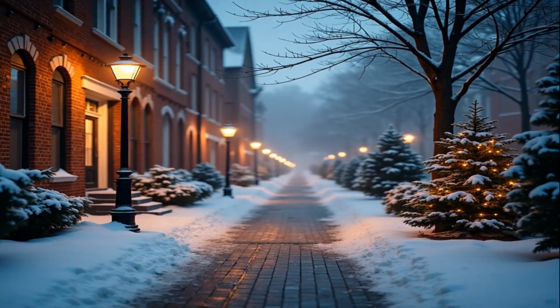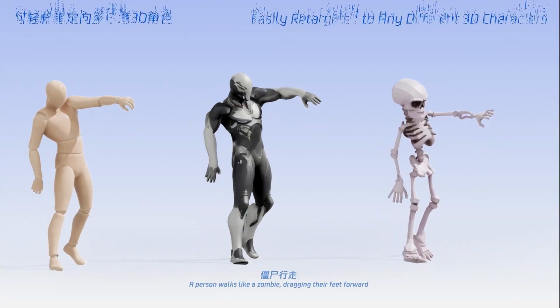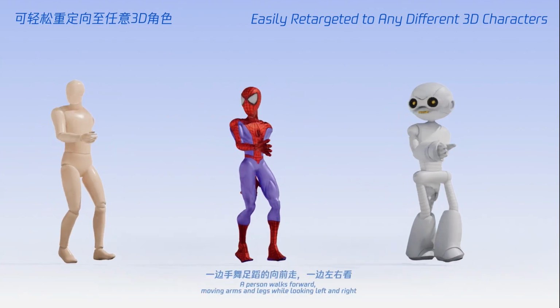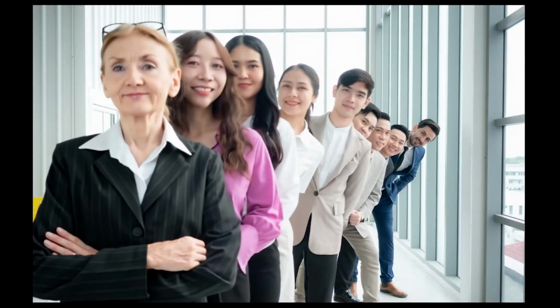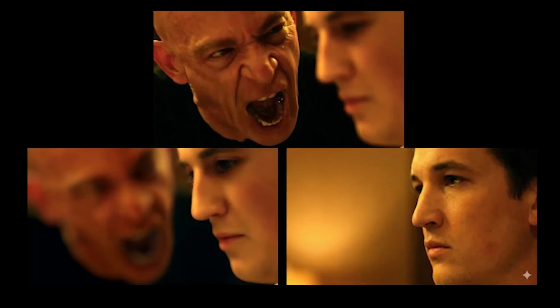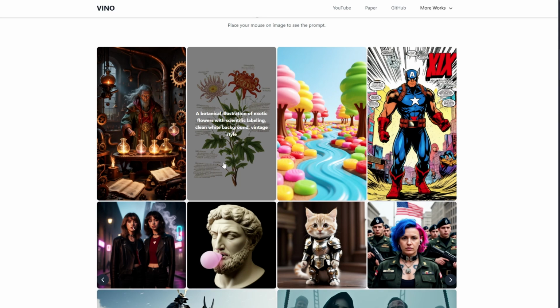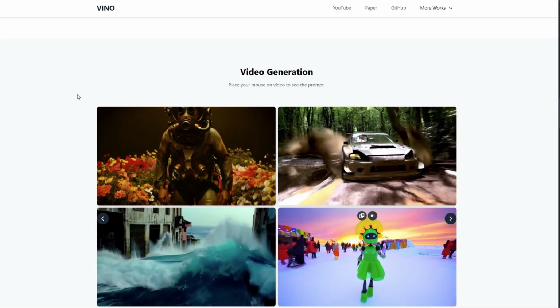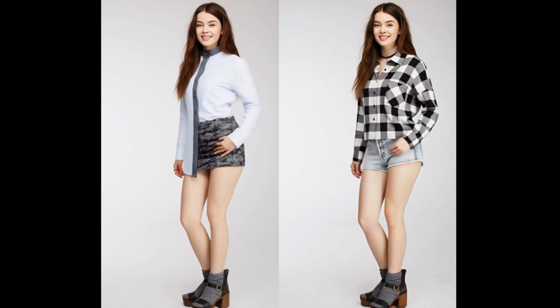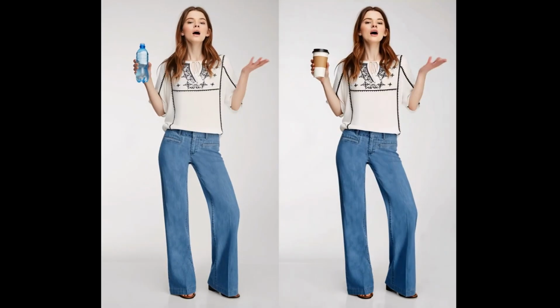AI is moving at unimaginable speed. We have a new text-to-motion engine that generates instant 3D animation from just a prompt. And we have an AI that literally beats Google's Nano Banana Pro at refocusing. Then, we have an all-in-one generator that does image, video, and editing all at once. And lastly, a tool that lets you change clothes or styles perfectly.